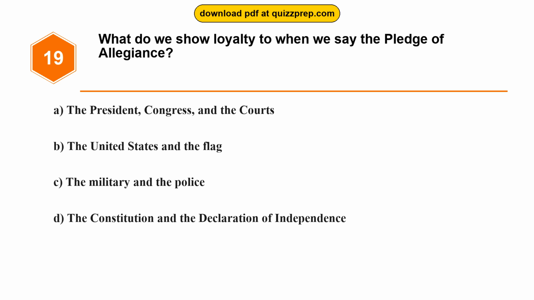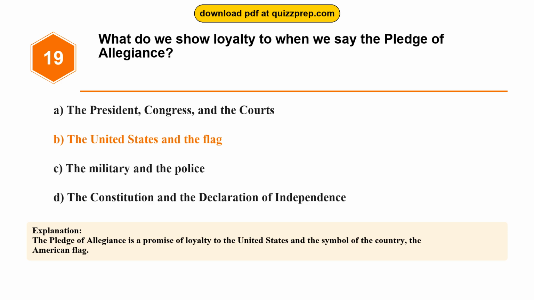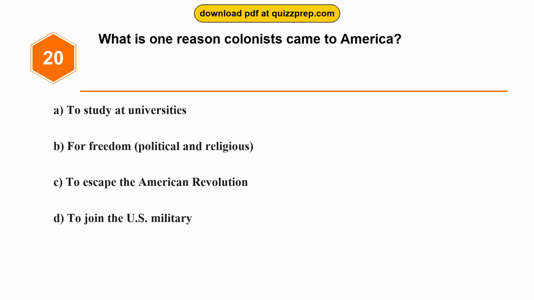Question 19. What do we show loyalty to when we say the Pledge of Allegiance? Option A, the President, Congress, and the courts. Option B, the United States and the flag. Option C, the military and the police. Option D, the Constitution and the Declaration of Independence. The correct answer is option B, the United States and the flag. The Pledge of Allegiance is a promise of loyalty to the United States and the symbol of the country, the American flag.